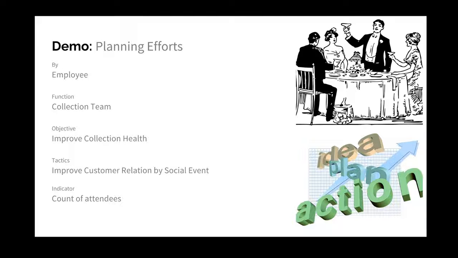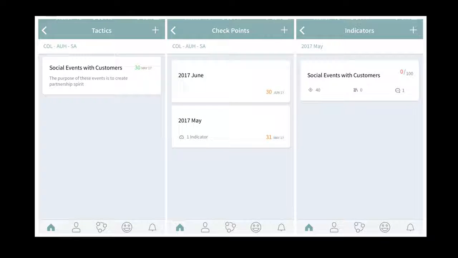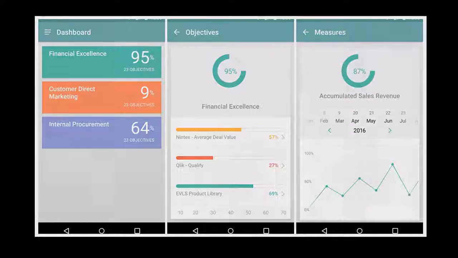I can also plan my efforts and communicate with my management. And I can see things in a style of words which is easier for me to understand.